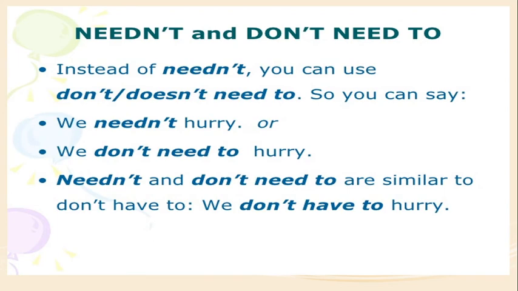My dear students, you know the differentiation between needn't and don't need. Instead of needn't, you can use don't or doesn't need to. After that you have to add to. We needn't hurry. If you use needn't, you need not use the preposition to here. We needn't hurry or we don't need to hurry. Needn't and don't need are similar. Remember, if you use needn't, don't use to. If you use don't need, use to.